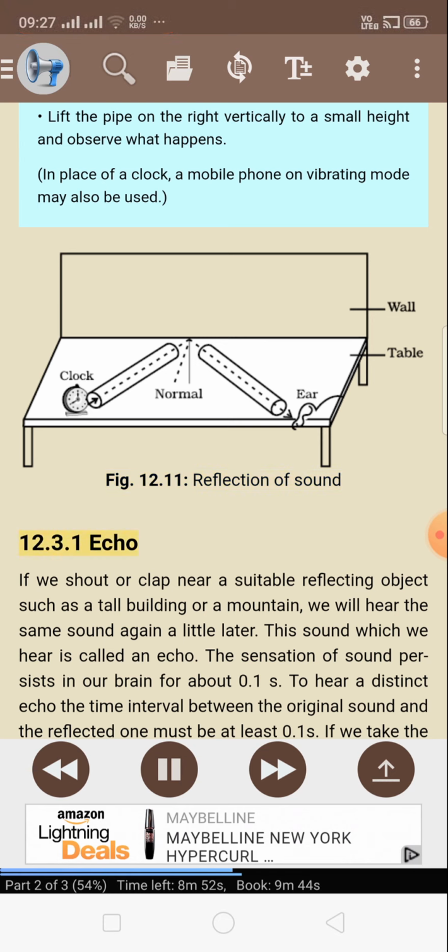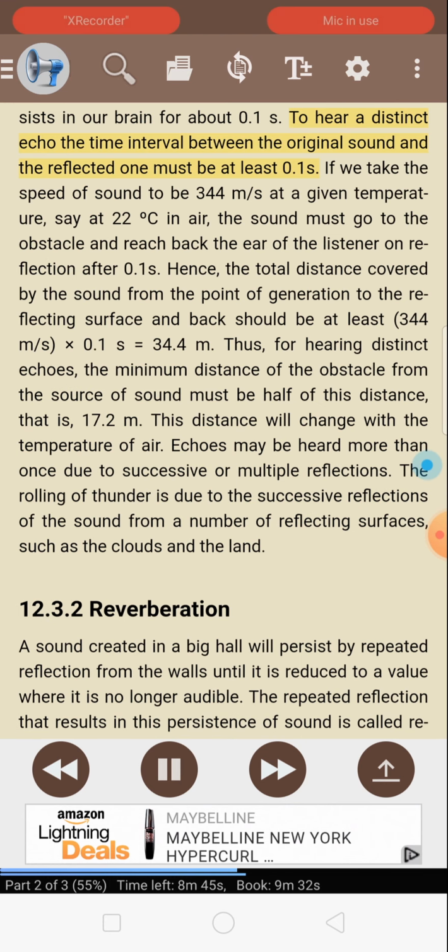12.3.1 Echo. If we shout or clap near a suitable reflecting object such as a tall building or a mountain, we will hear the same sound again a little later. This sound which we hear is called an echo. The sensation of sound persists in our brain for about 0.1 s. To hear a distinct echo, the time interval between the original sound and the reflected one must be at least 0.1 s.